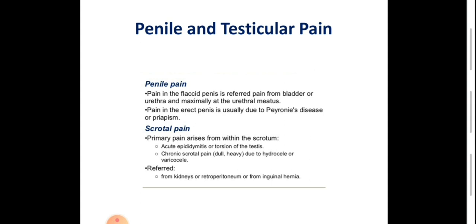And also it may occur in Peyronie's disease, which is a fibrotic patch involving the tunica albuginea that covers the cylindrical body corpora cavernosa, so that during erection it may cause pain in the erected penis.